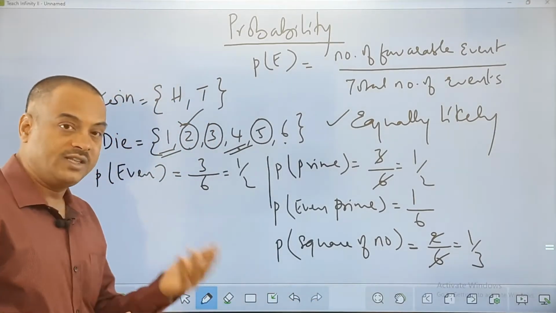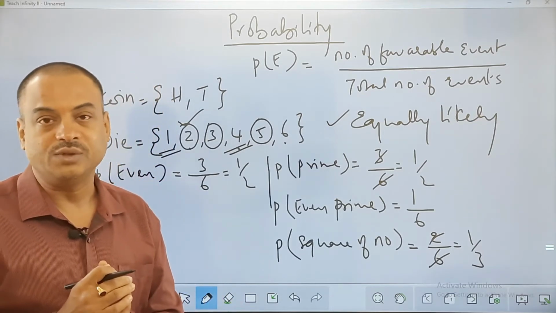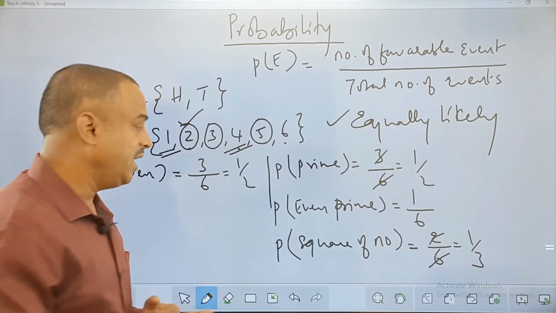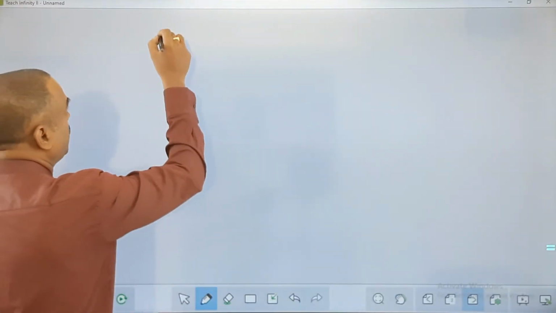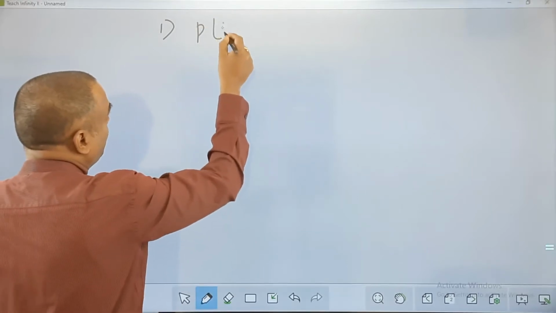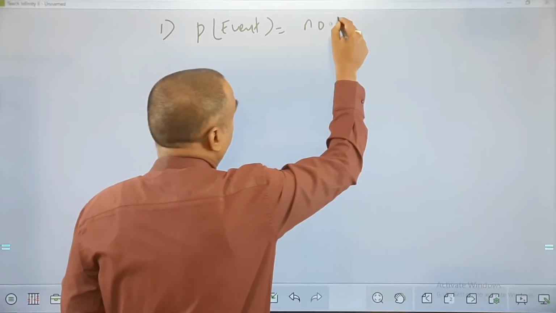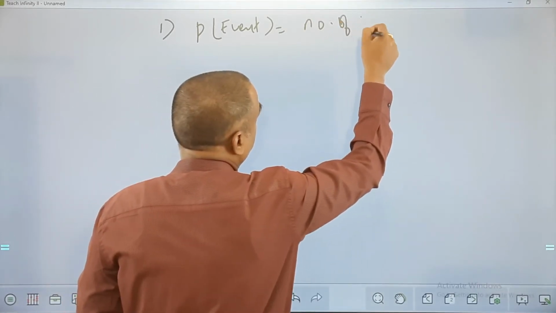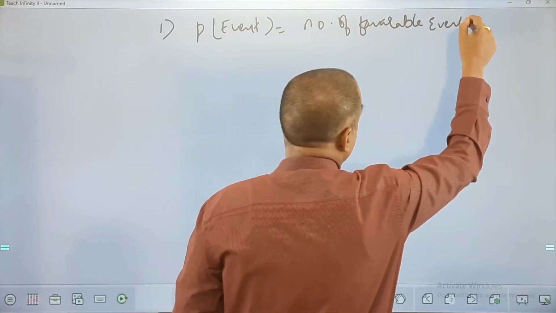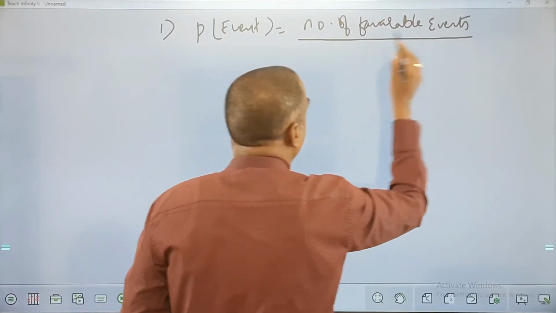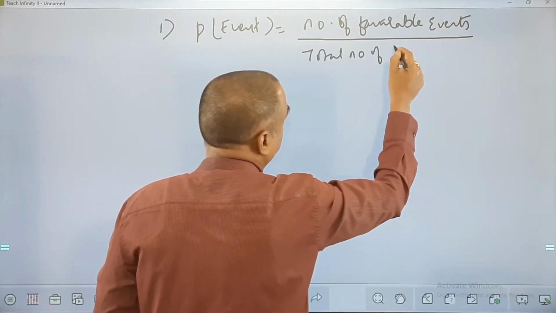Now before we start the exercise, there are certain small properties which we need to remember. Two more points will help you while doing this. The first one: the probability of an event is equal to the number of favorable events out of the total number of events.